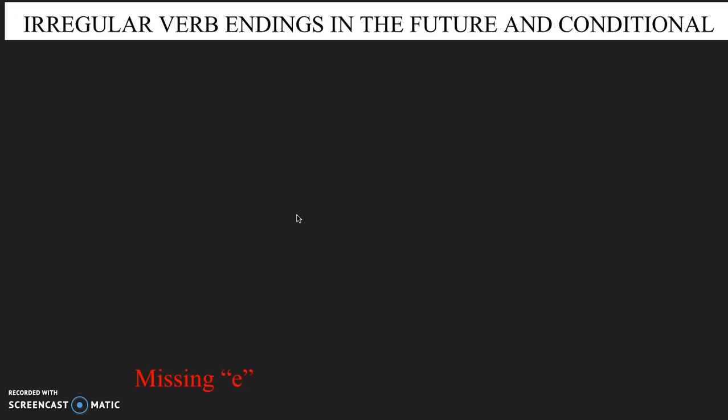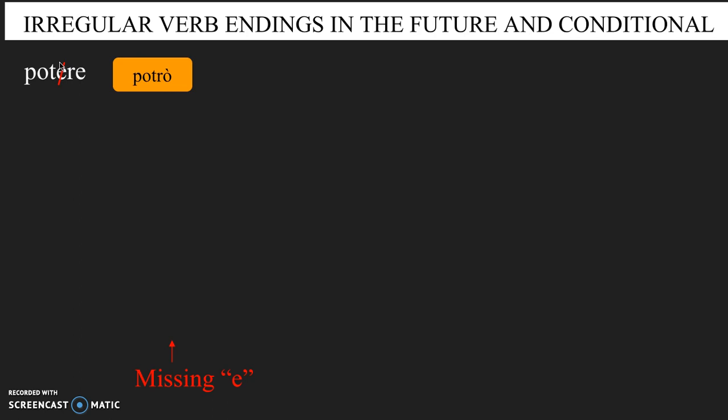So first we have the missing E group, where we remove the E or the vowel at the beginning of the infinitive ending and then apply the future or the conditional pattern. So for example, potere becomes potrò in the future, and all of the other conjugations follow.